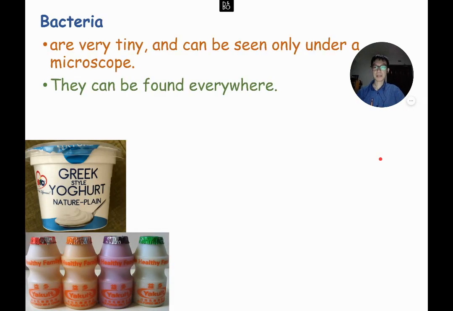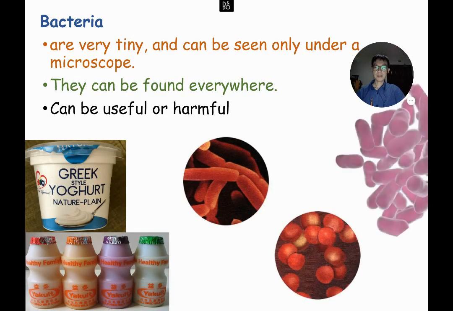Next, let's move on to bacteria. Bacteria are very, very tiny, and you can only see them under a microscope. So they're called microorganisms. They can be found everywhere: in our bodies, in the food that we eat, even the water that we drink. Bacteria can be found anywhere, and they can be useful or harmful. I think you're quite familiar with harmful bacteria. For example, if we fall sick, many times it's because of bacteria. Bacteria can make us fall sick.